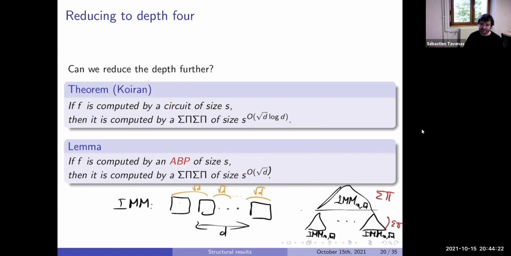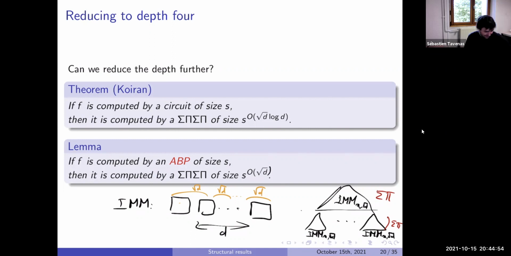Now, if you start with a circuit, you can transform it into an ABP with a blow up where you put a log D in the exponent. And so you get S to the square root of D log D. So one interesting thing is to get, in fact, a reduction to depth 4 from the circuit. In fact, it's quite easy. You need really no machinery at all. And if you start from something which is computed by an ABP, for example, determinant or IMM, you can directly get a reduction to depth 4 with nothing.